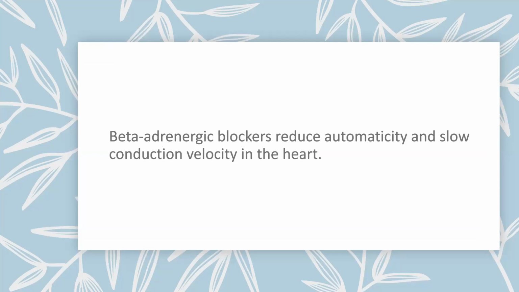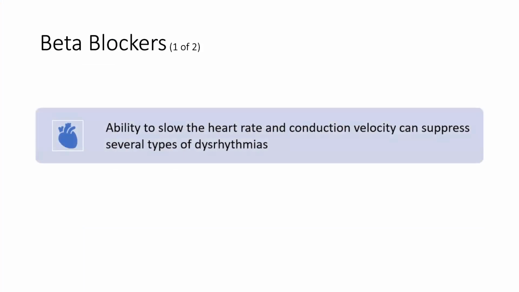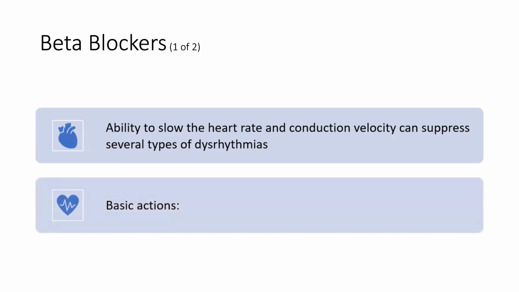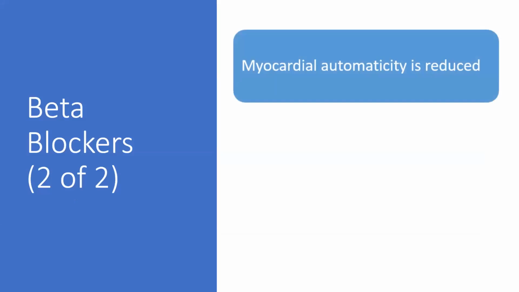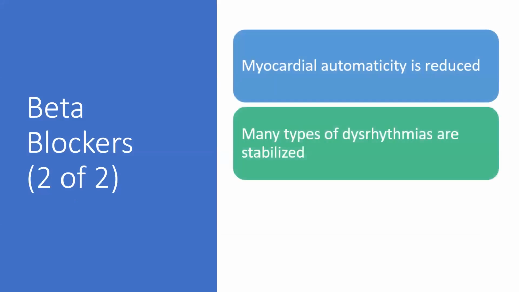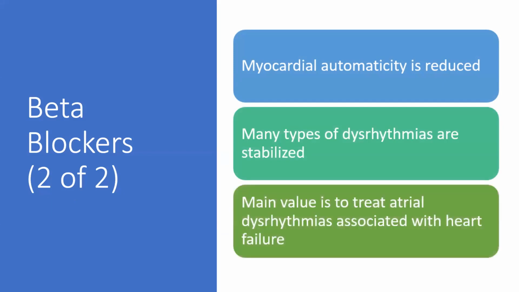Then there are the beta-adrenergic blockers. They reduce the automaticity and slow the conduction velocity in the heart. They have the ability to slow the heart rate and the conduction velocity, and they can suppress several types of dysrhythmia. It's a very good drug, and their basic actions include slowing the heart rate and decreasing the conduction velocity through the AV node. Beta blockers also reduce the myocardial automaticity, and many types of dysrhythmias are stabilized by this drug. The main value is to treat the atrial dysrhythmias associated with heart failure, not the ventricular ones. So beta blockers are only used for the atrial dysrhythmias.